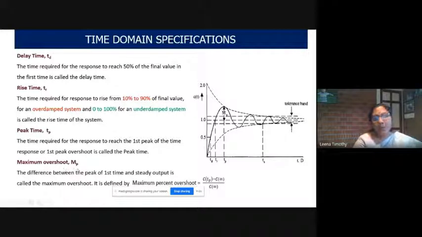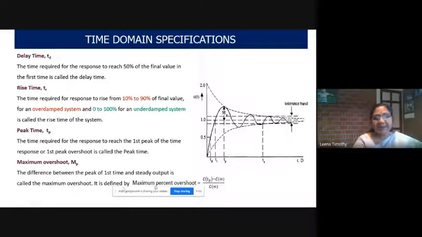Now maximum overshoot. Maximum overshoot is denoted by the letter MP. It is the difference between the first peak and the steady state output. So from this point to this point, the difference between the first peak and the steady state output is called maximum overshoot.